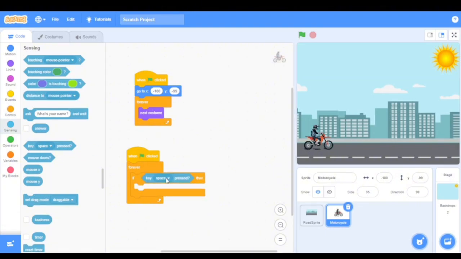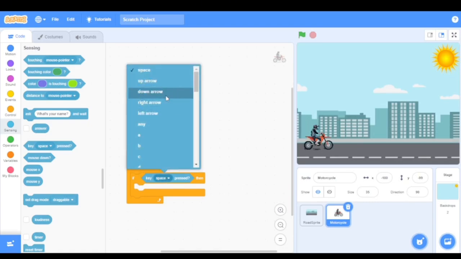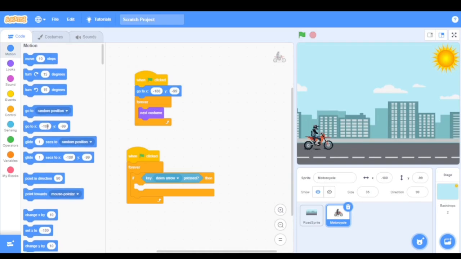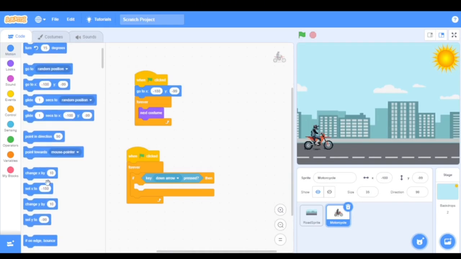I'm going to pick down arrow, then go to motion and pick point in direction 90.